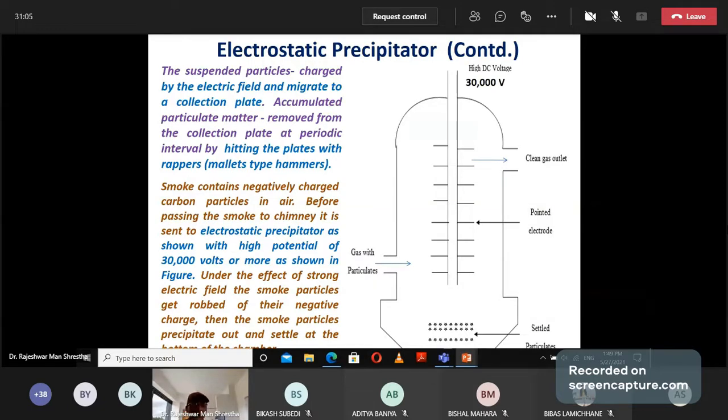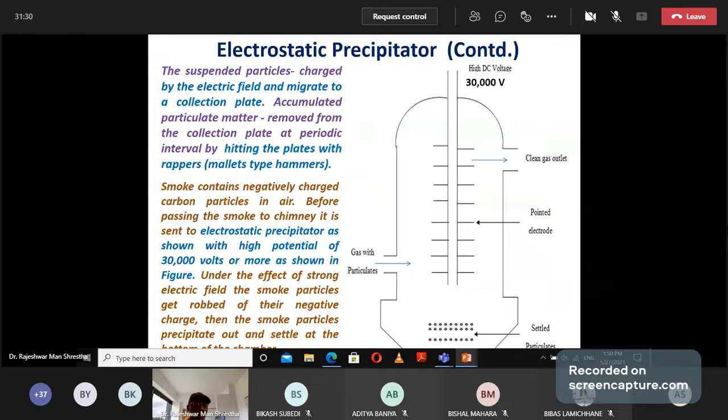This should be fitted in such a way that the released gas first passes into this device, then to the chimney. Before passing the smoke into the chimney, it is first passed through the electrostatic precipitator. That will remove the particulate matter present in the smoke.